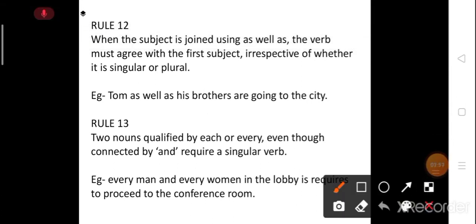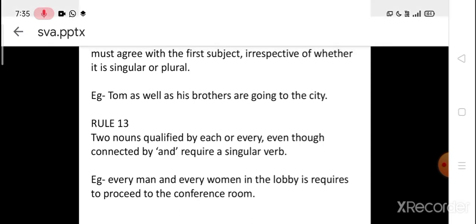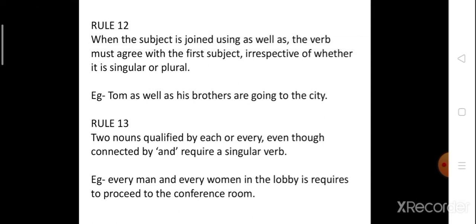Here you can see that the verb is are, and before are, brothers is coming. That means the verb will go with the subject which is nearer to the verb. So remember this: whenever two subjects are joined by using as well as, the verb will go with the nearer subject, irrespective of whether it is plural or singular.